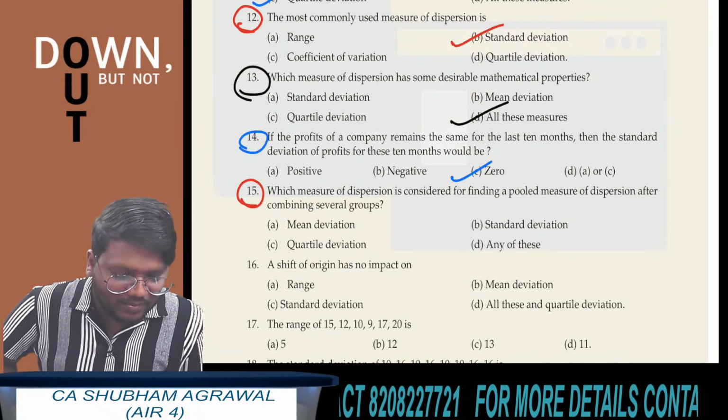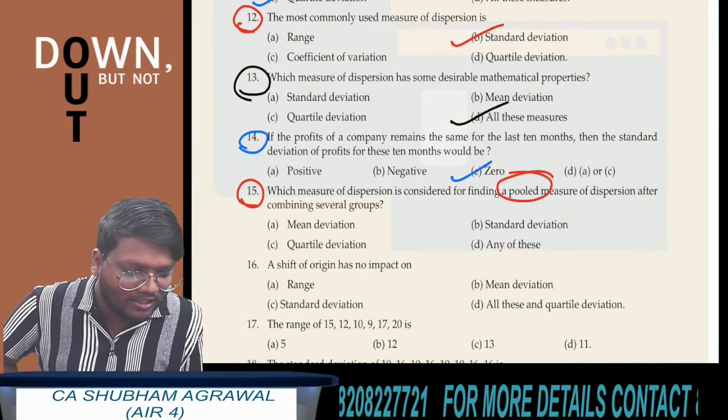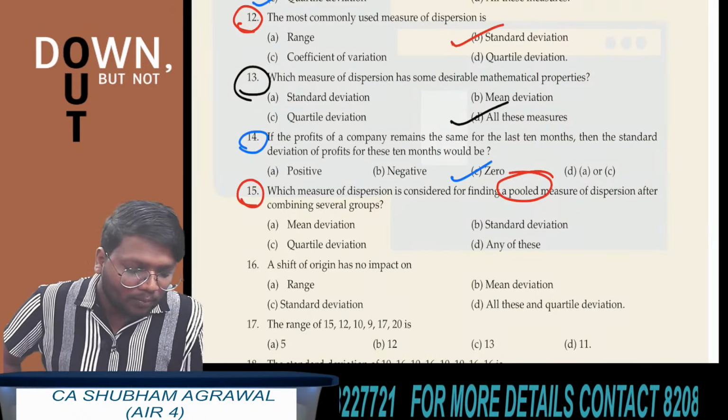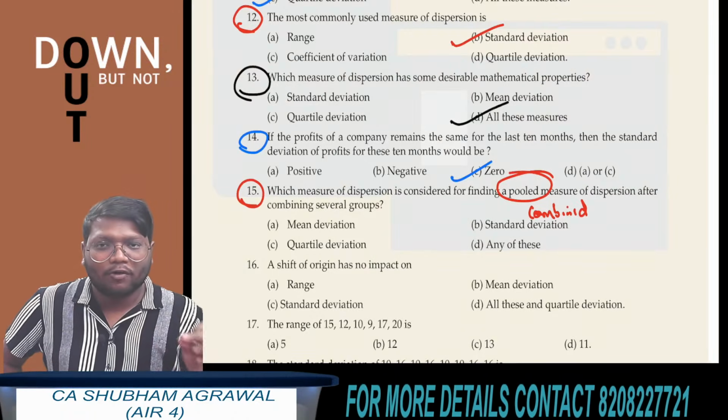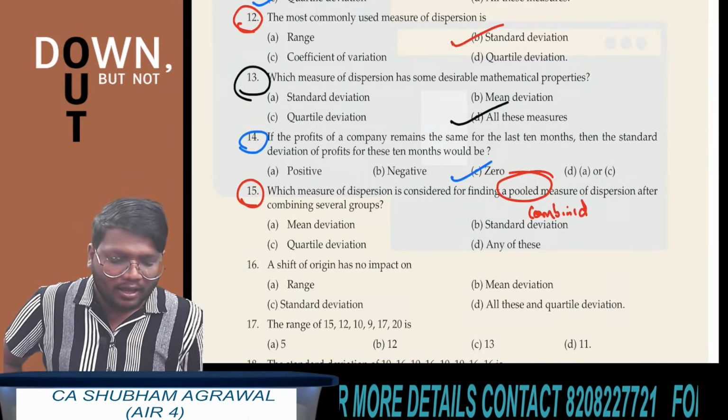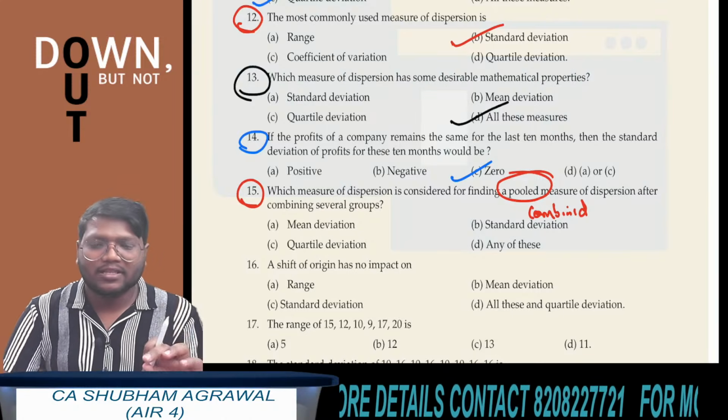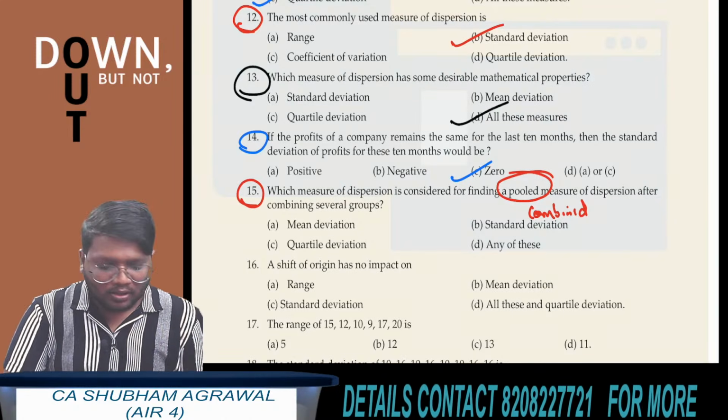Question number 15. Which measure of dispersion is considered for finding a pooled measure of dispersion after combining several groups? Pooled means combined. And only in one of the measures of dispersion have we seen the formula of the combined thing, and that is in standard deviation. We have seen the formula of combined standard deviation. Which option do you have to choose?